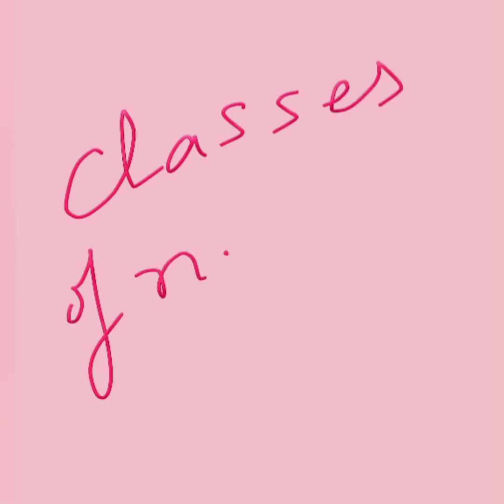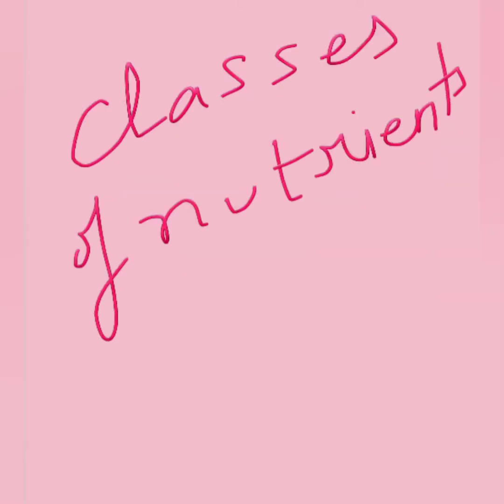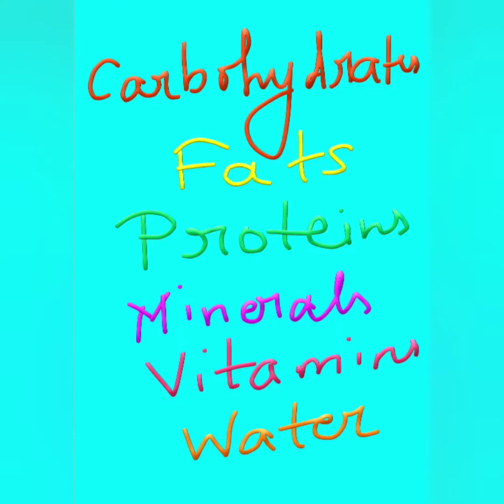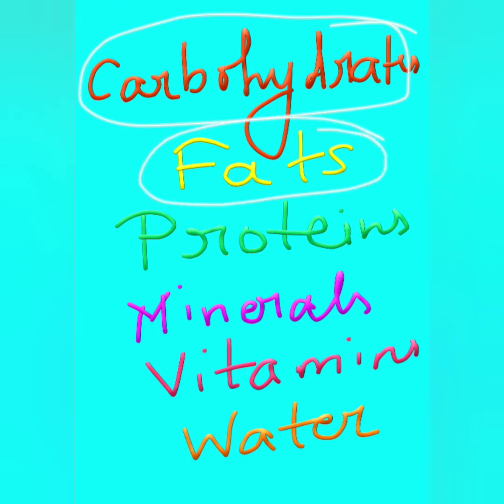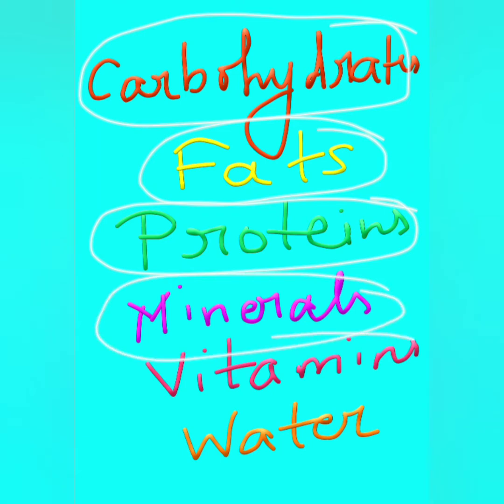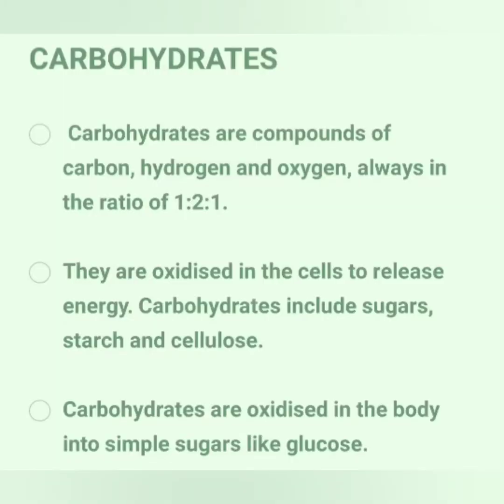Next is classes of nutrients. There are mainly 6 classes of food substances called nutrients. So these are carbohydrates, fats, proteins, minerals, vitamins and water. So the first one is carbohydrates.